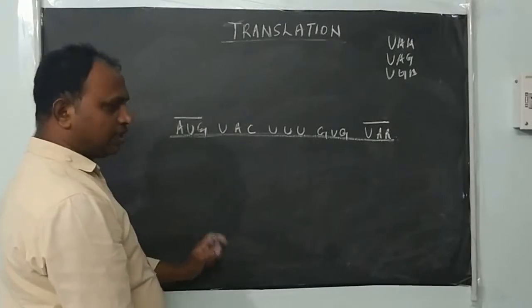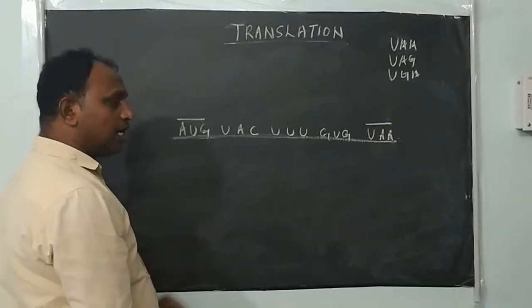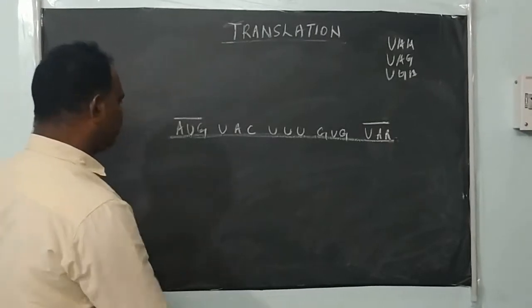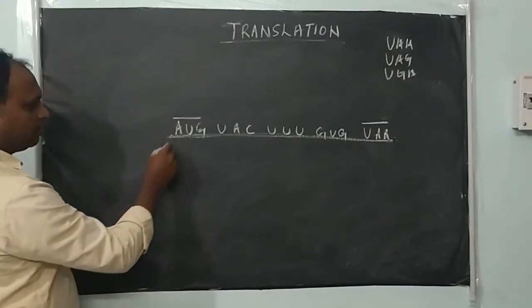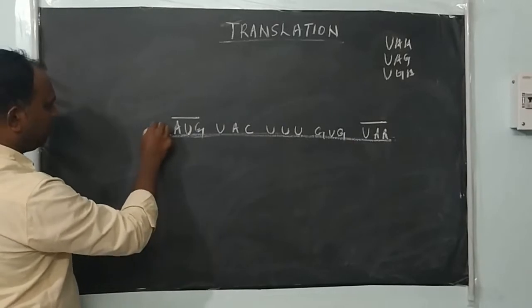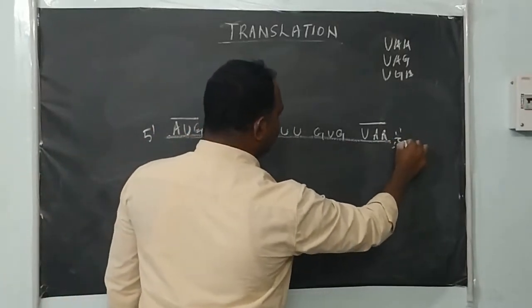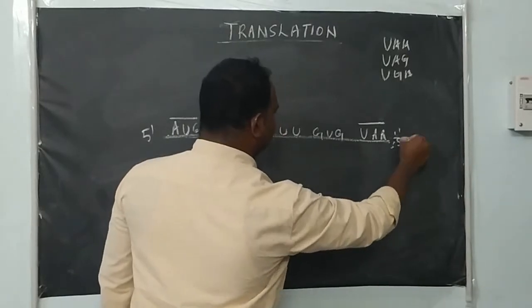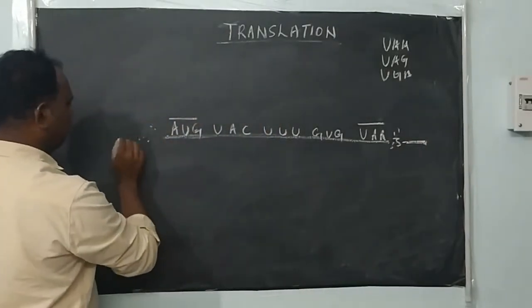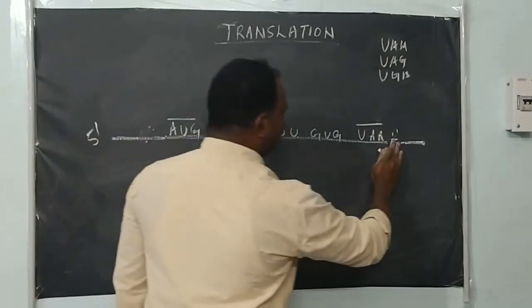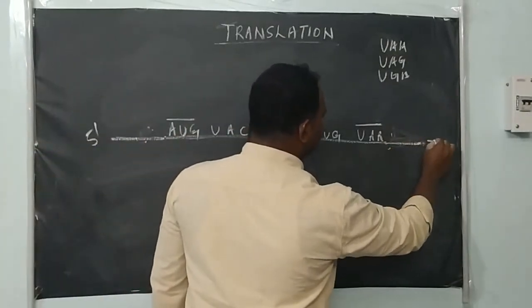The translation unit in mRNA also has some additional sequence at both ends. The direction of the template strand is from 5' to 3'. Here this is 3', and it contains some additional sequence at both ends, at the 5' and also the 3' end.